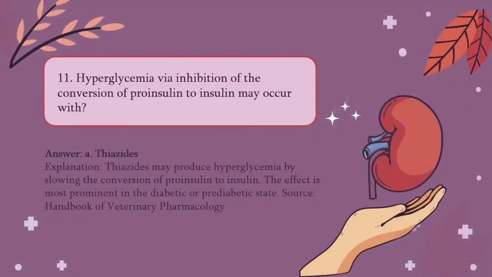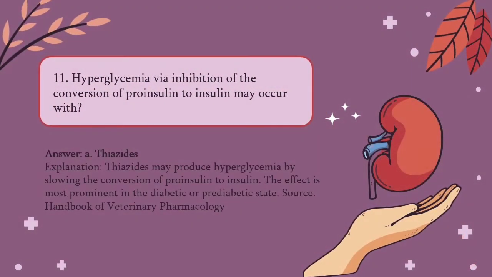The answer for that would be A, because thiazides may produce hyperglycemia by slowing the conversion of proinsulin to insulin. The effect is most prominent in the diabetic or pre-diabetic state.